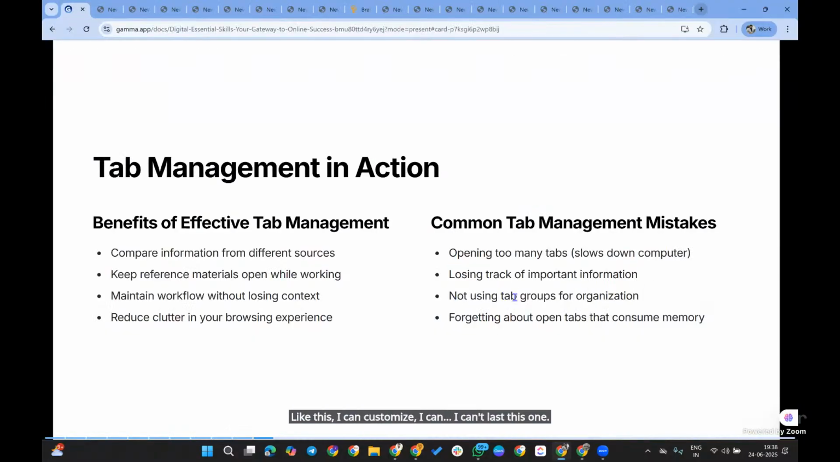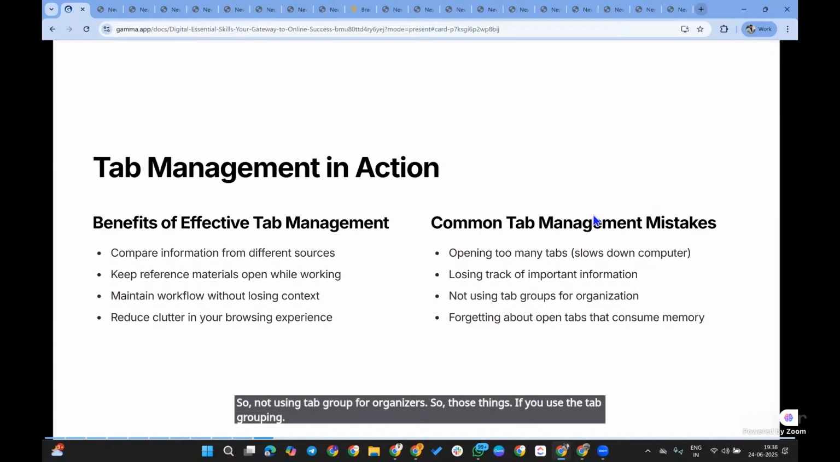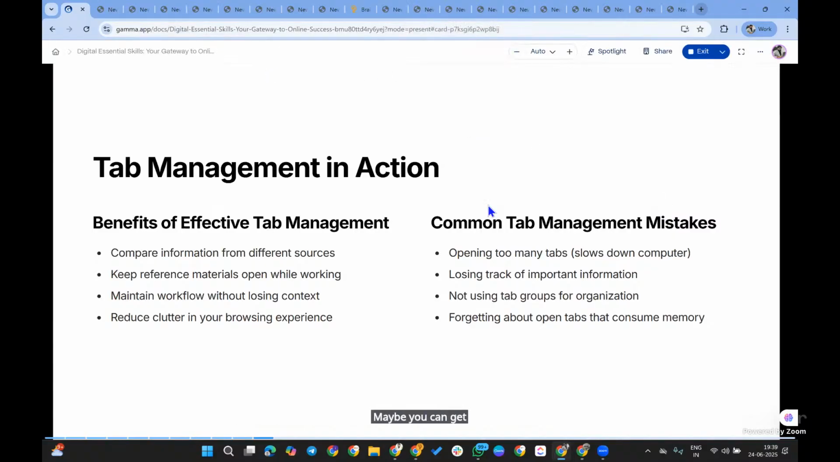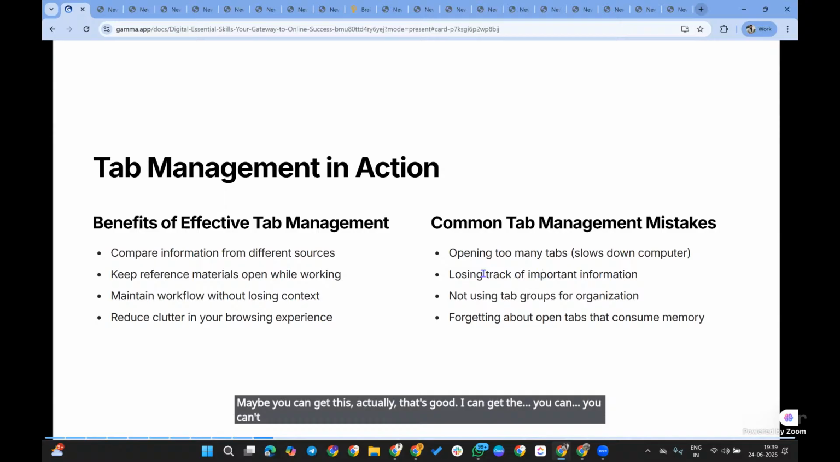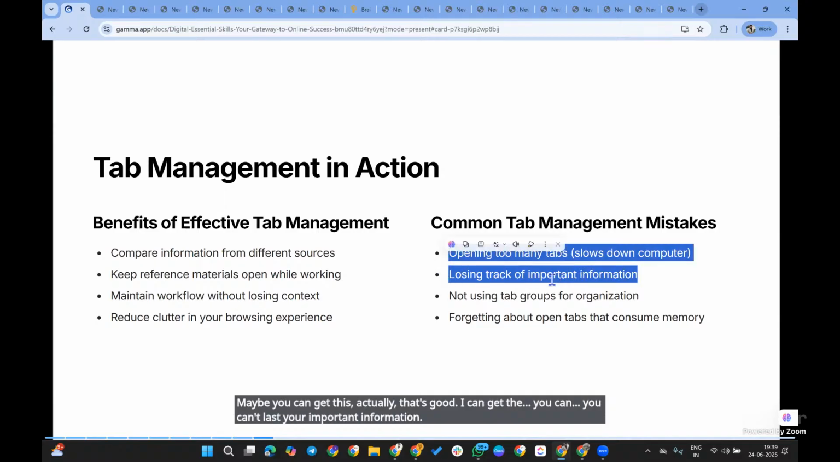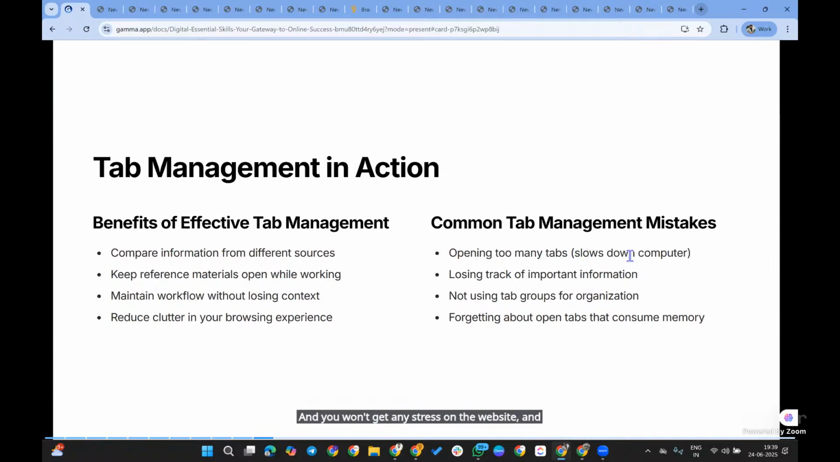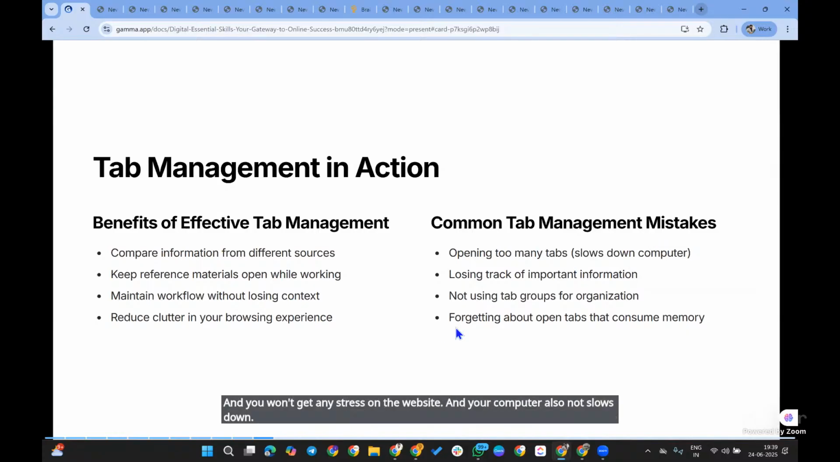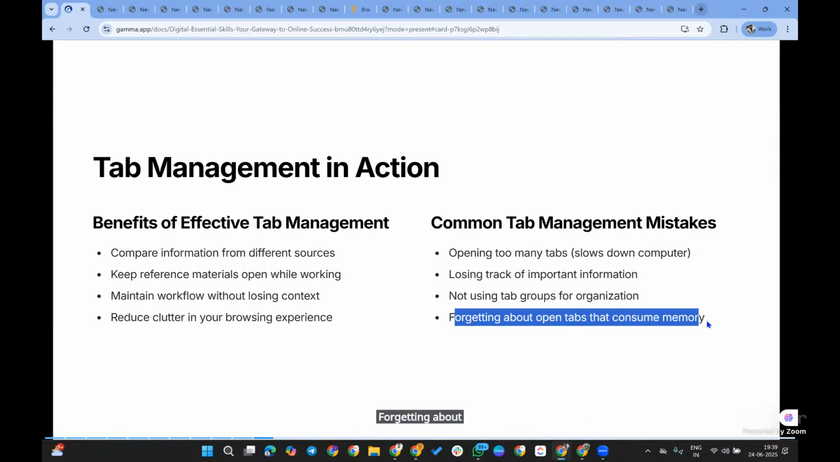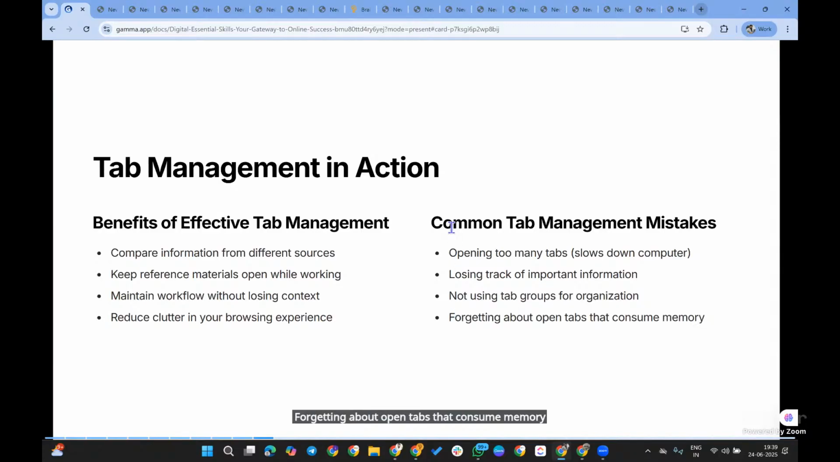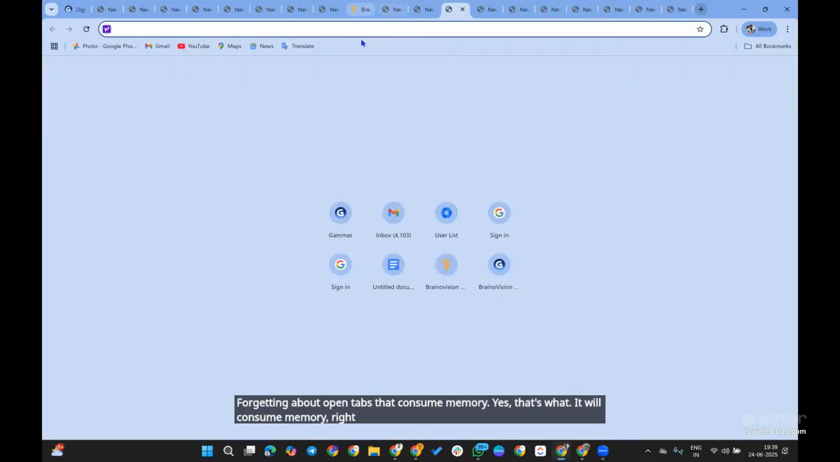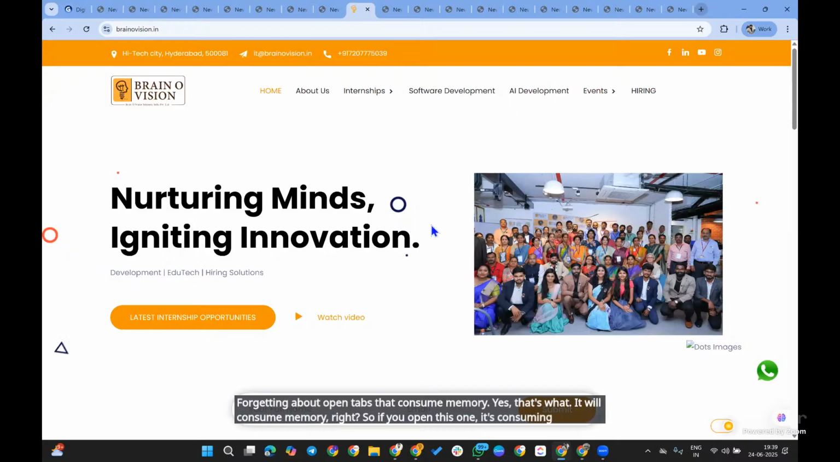Not using tab groups for organizing is another mistake. If you use tab grouping, you can get good search results, you can't lose your important information, you won't get any stress on the website, and your computer also does not slow down. Forgetting about open tabs that consume memory: yes, they consume memory. If you open this one, all its animations and everything consume your system energy as well as your memory.